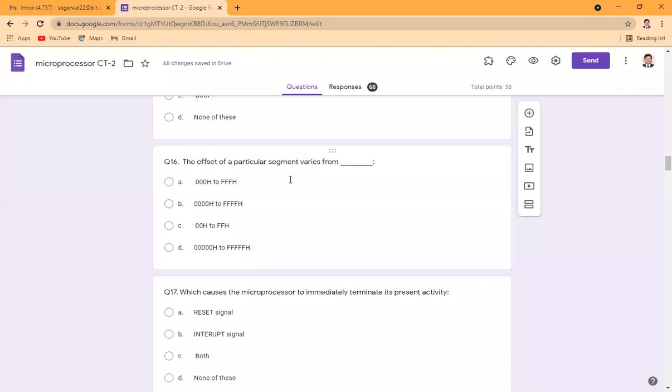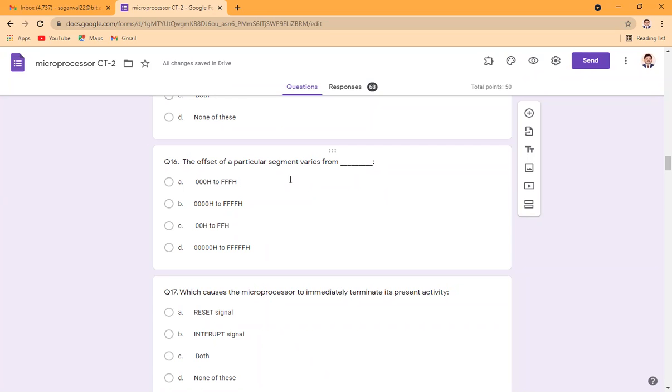The offset of a particular segment varies from. As I told you, the physical address is generated with the help of two addresses: one is the base address and another is the offset address. Base address is defined by the segment registers, and offset address is defined by the index registers or something else.